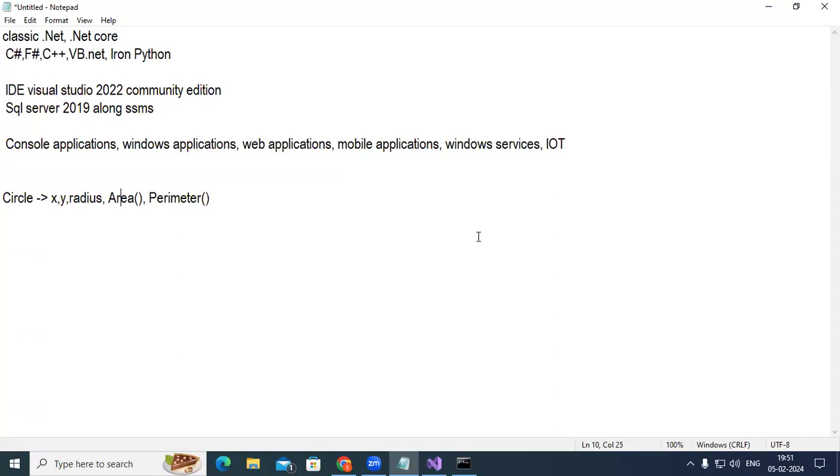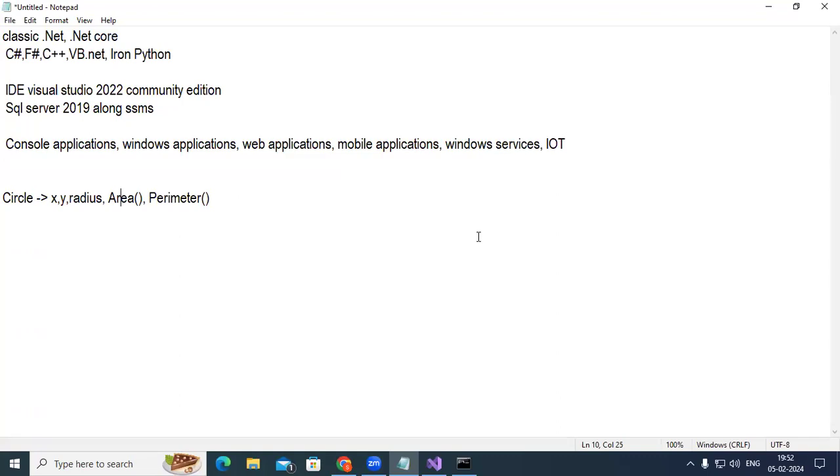A circle is what exactly? A circle has state here. X is a coordinate, Y is a coordinate, and radius is the distance between any point on the circumference and the center point. That we call radius. So using area, you can find the area, using perimeter, you can find the perimeter. But what we use exactly, radius we are going to use. With the help of that only, we do it.